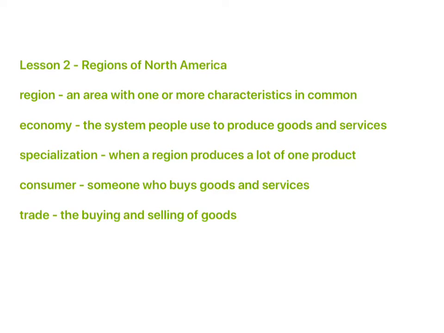All right, then we have specialization. Specialization is when a region produces a lot of one product. If we think about a specific item or a specific good that an area could have, for example, sugar cane. Okay, sugar cane is not something that's grown in North Carolina. It comes from a region that produces a lot of it. Here, if we were thinking about North Carolina, specifically where we kind of live, we get a lot of seafood. That's one of the products that comes out of eastern North Carolina.